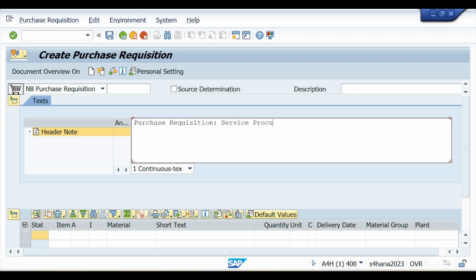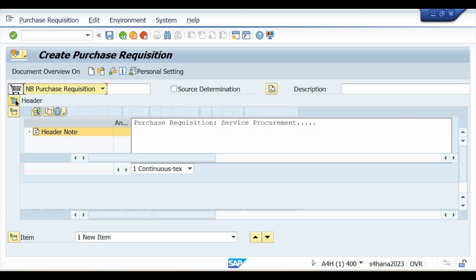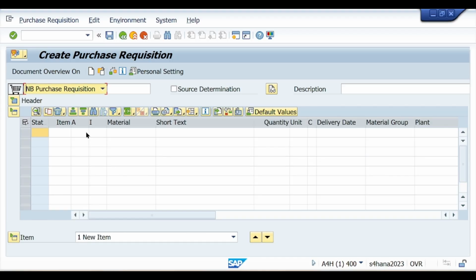You can add any tags like delivery related time, payment related things. You can add anything. Okay, it is optional, you can also skip it. Now after that, for service procurement, some important things it is must you know.